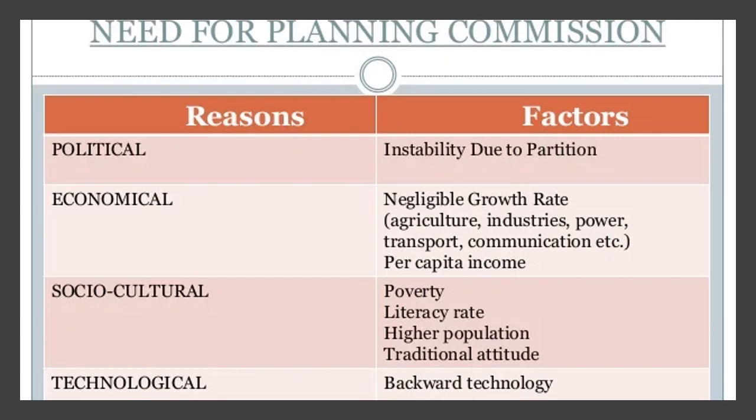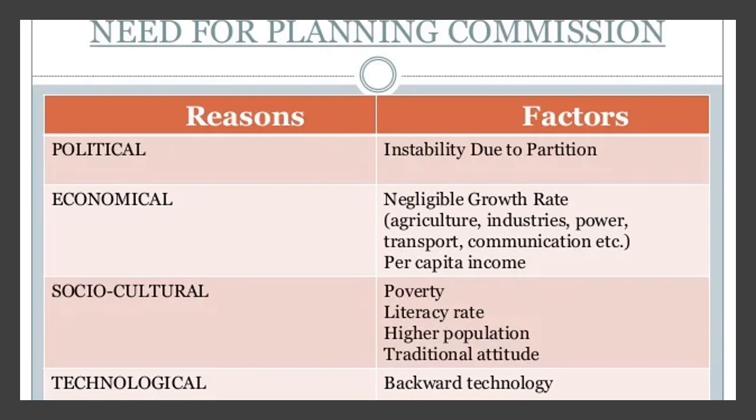Now what are the reasons? What is the need for having a Planning Commission? When we talk about the Planning Commission, there are a number of factors responsible: political, economical, social, cultural and technological. Politically, there was instability. In 1950, when it was constituted, there was instability due to partition, so it was realized that there was a need for a Planning Commission.